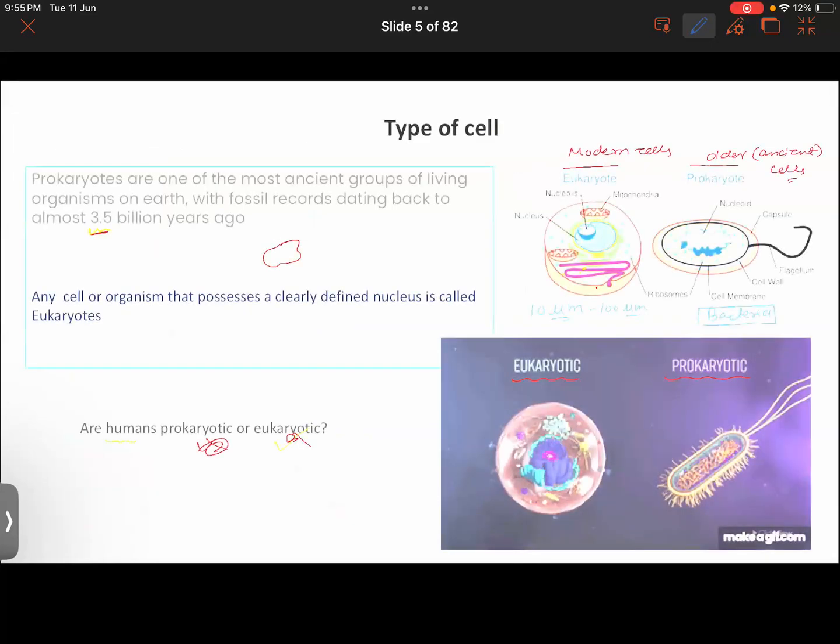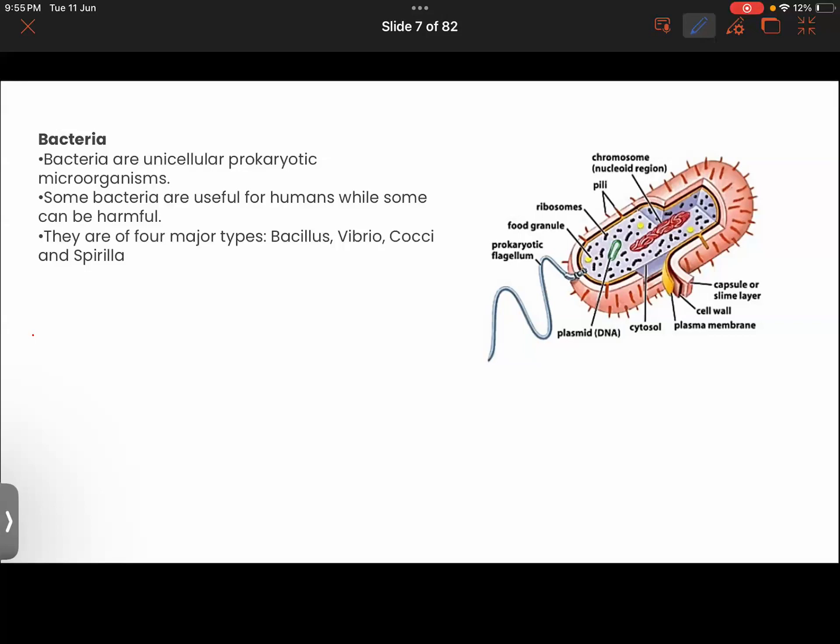So let us learn about the bacteria. Bacteria are unicellular and they are prokaryotic. So they are just made up of one single cell. Now just imagine how small a single cell is. Try to think about it.